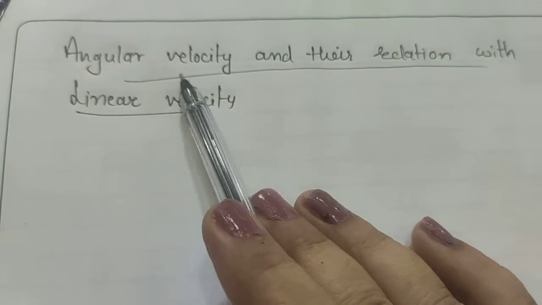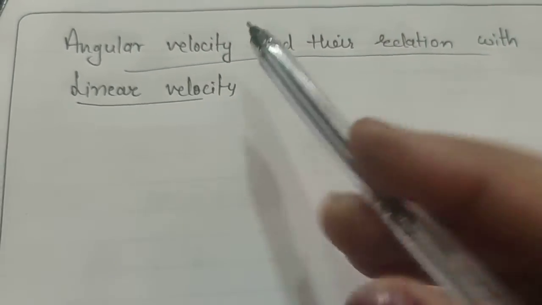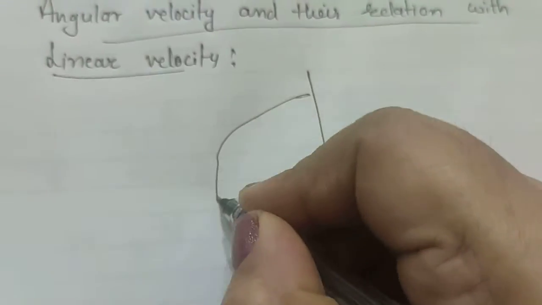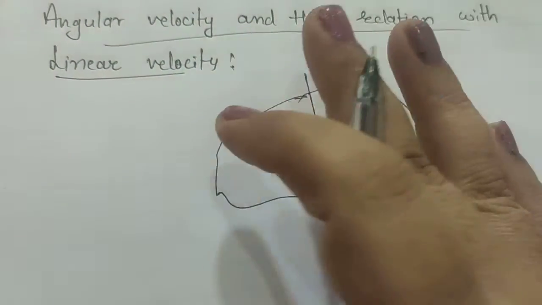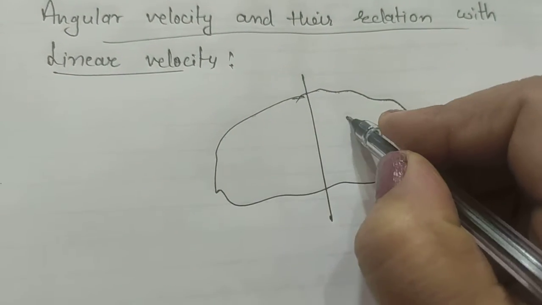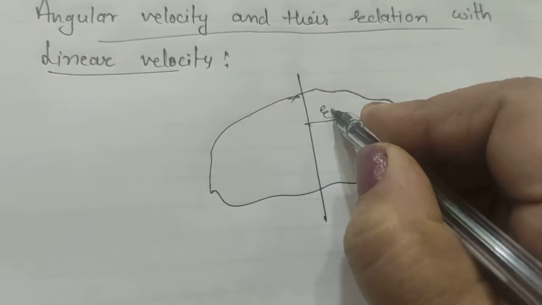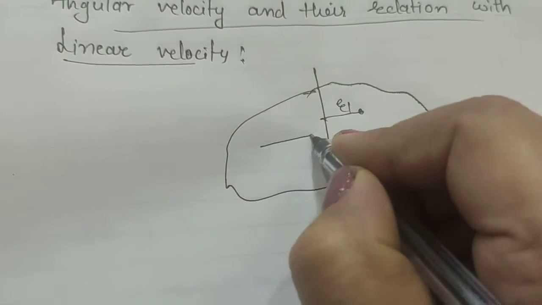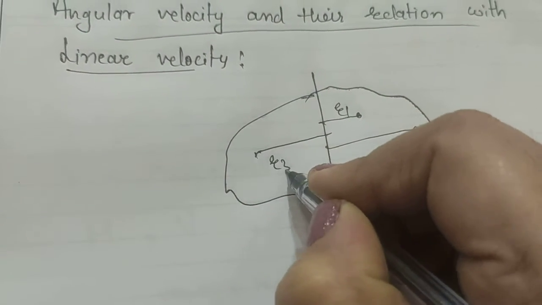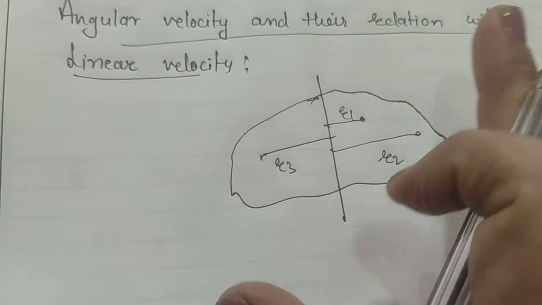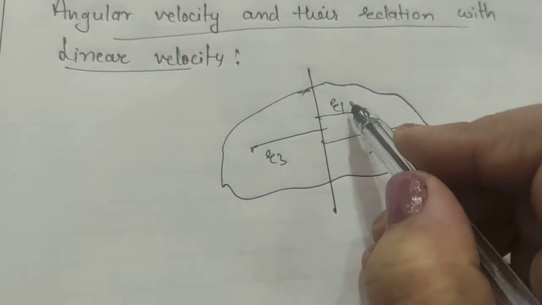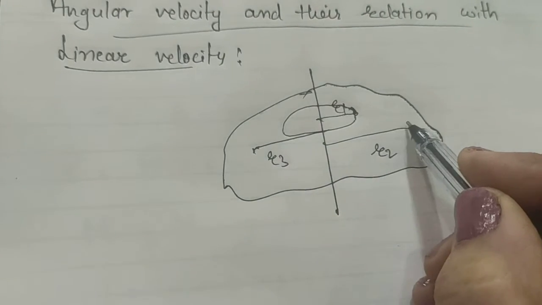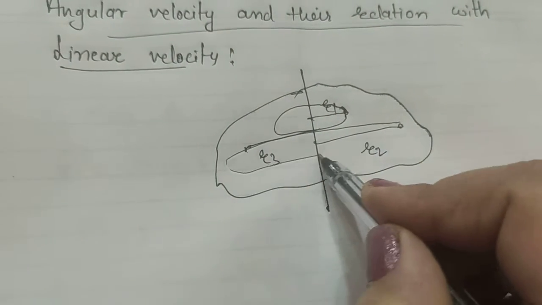Our next topic is angular velocity and its relation with the linear velocity. We know that whenever a rigid body is rotating about its own axis, every particle has a different radius of rotation. Say we have 3 particles having radii r1, r2, r3, but each particle, on rotating, completes the circular path in the same time.